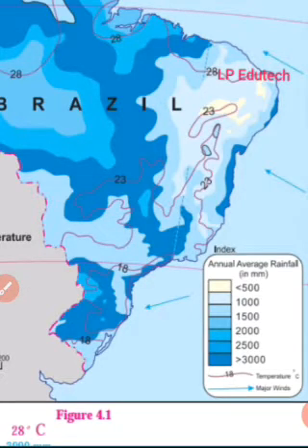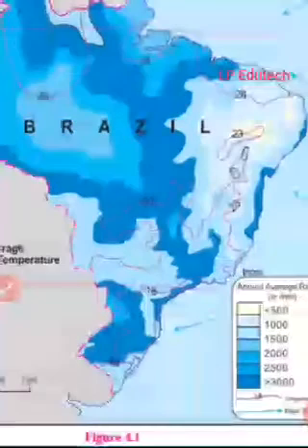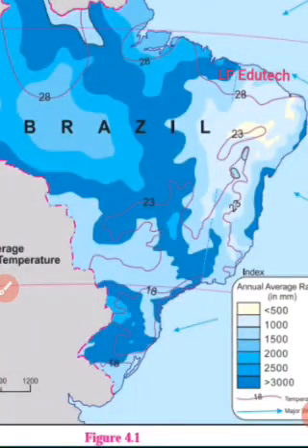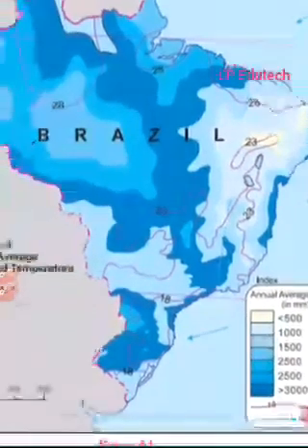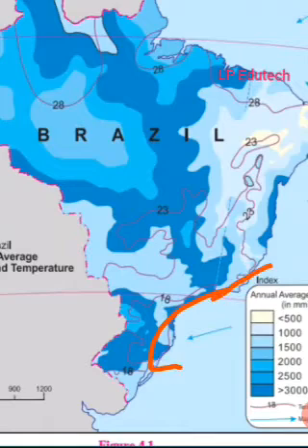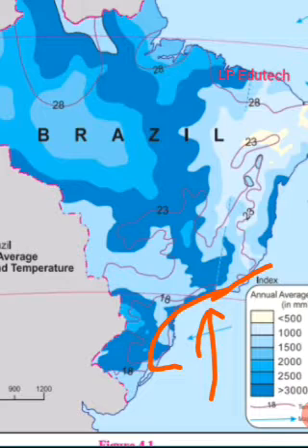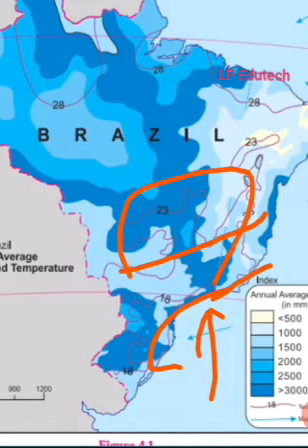Okay, by this color you can clearly understand. The Great Escarpment and the Brazilian highlands obstruct the trade winds. This is the escarpment part. The winds get obstacles, and the Brazilian highlands obstruct the trade winds. As the lands are very high, by the high altitude, the Brazilian highlands obstruct the winds blowing from the southeast and the northeast direction. This leads to heavy rainfall in the windward side of the Great Escarpment.